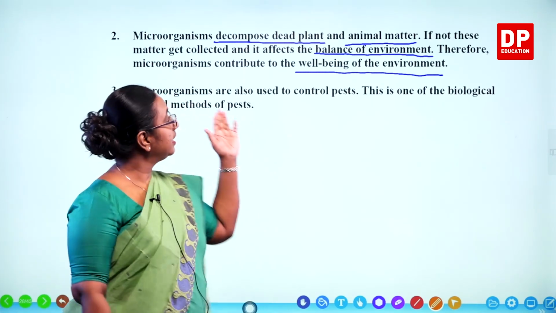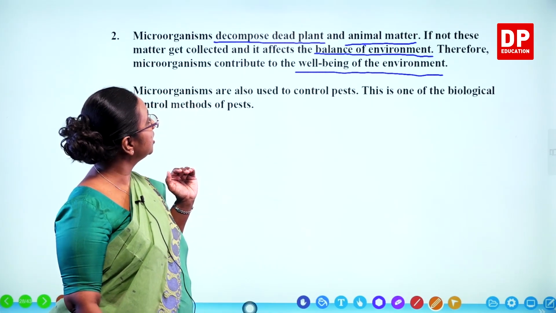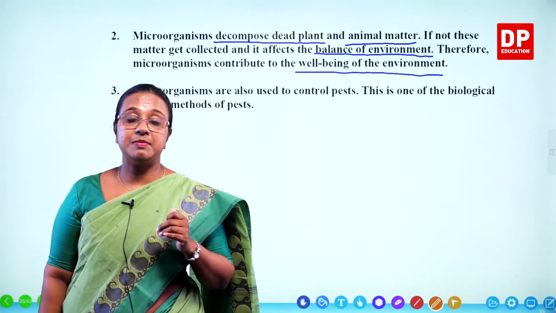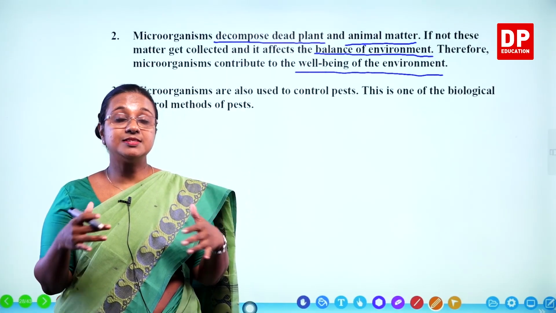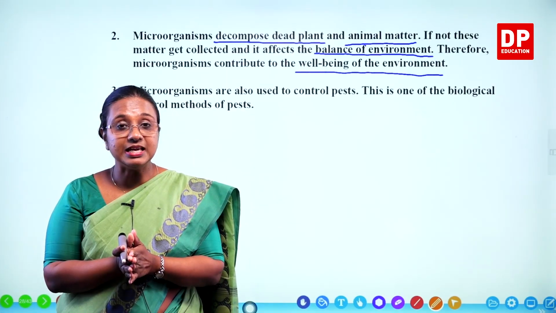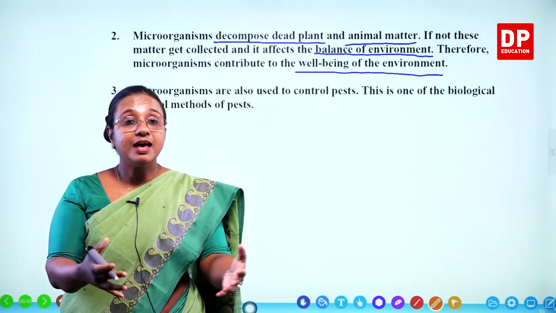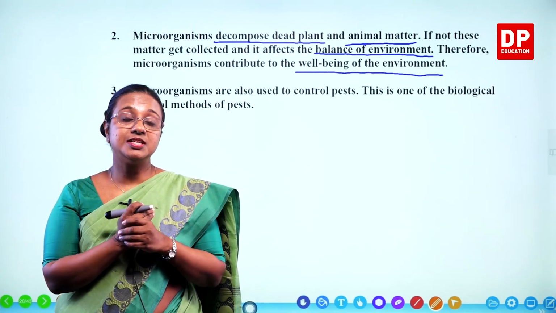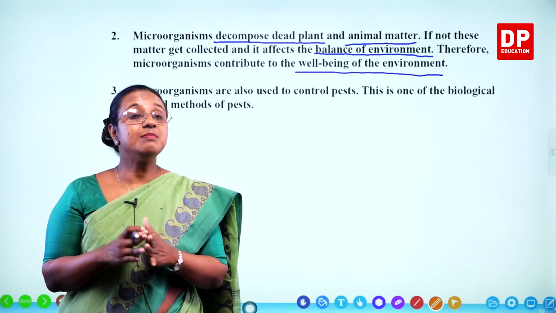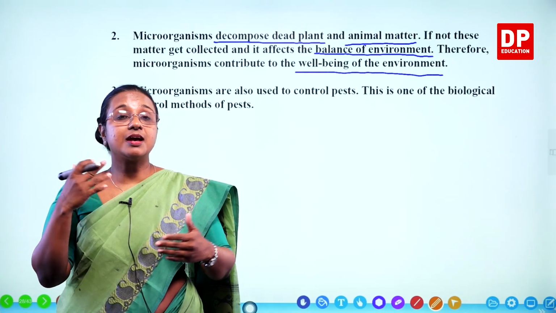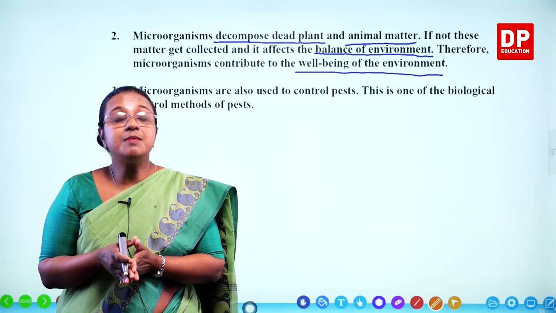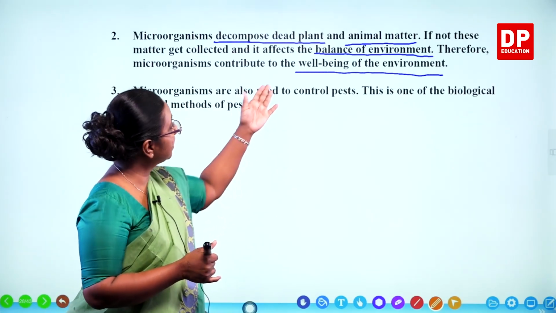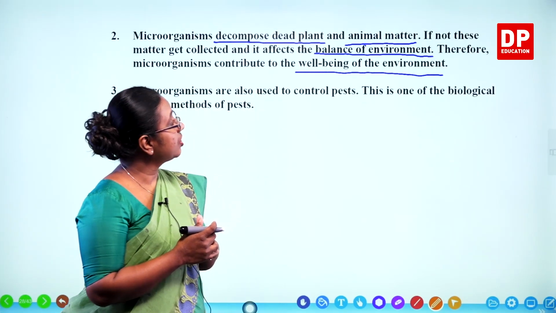Here they have mentioned dead plant and animal matter. Even in a natural environment like a forest, the plants and the animals die. They are there within the forest itself. So if they remain like that, then there can be an imbalance. There can be a lot of complications. That is what we call the balance of the environment.